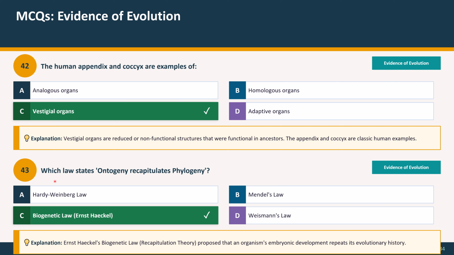Question 43. Which law states ontogeny recapitulates phylogeny? Option A, Hardy-Weinberg law. Option B, Mendel's law. Option C, biogenetic law, Ernst Haeckel. Option D, Weismann law. And the correct option is biogenetic law, Ernst Haeckel. Explanation: Ernst Haeckel's biogenetic law, recapitulation theory, proposed that an organism's embryonic development repeats its evolutionary history.